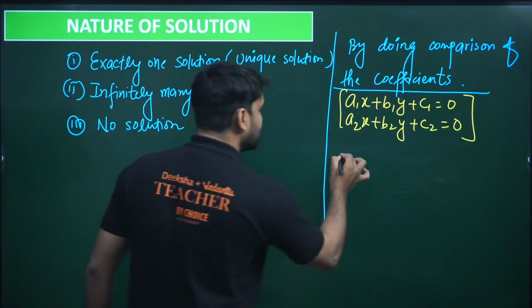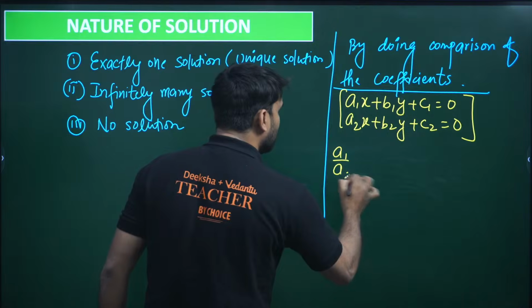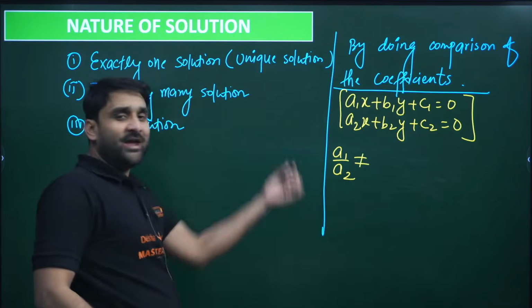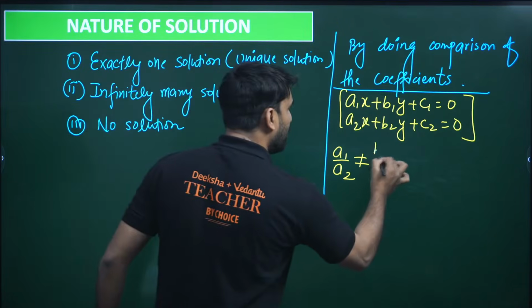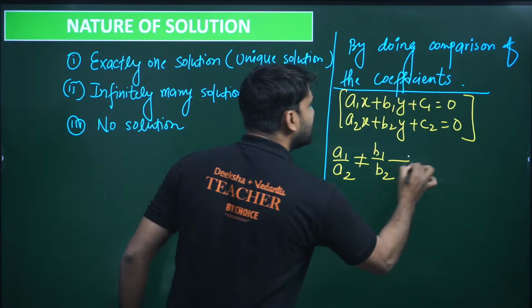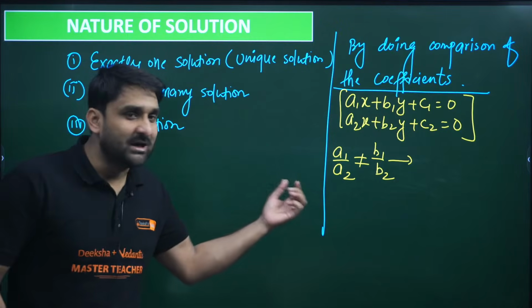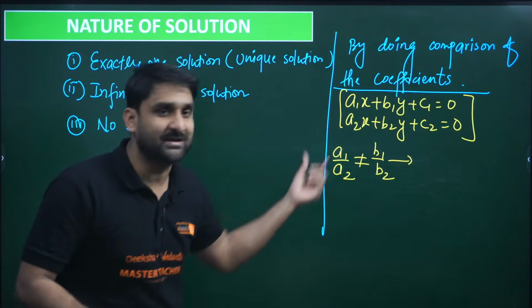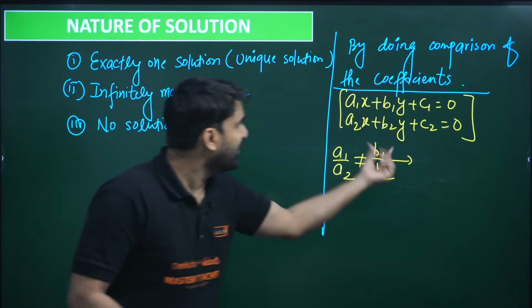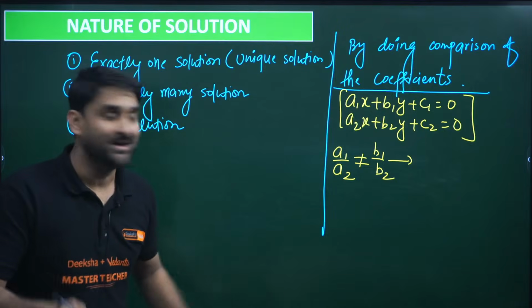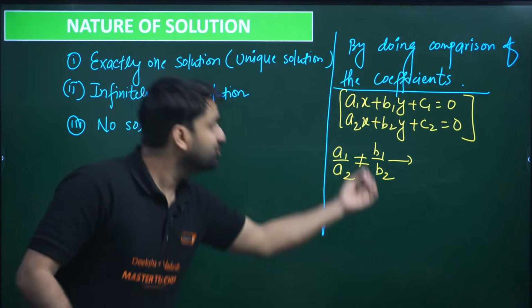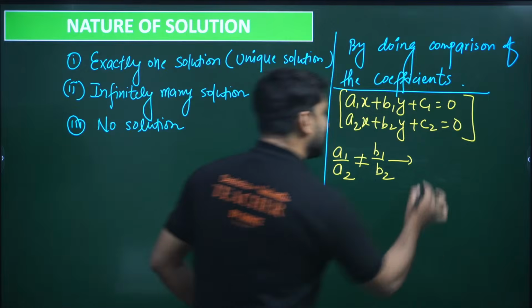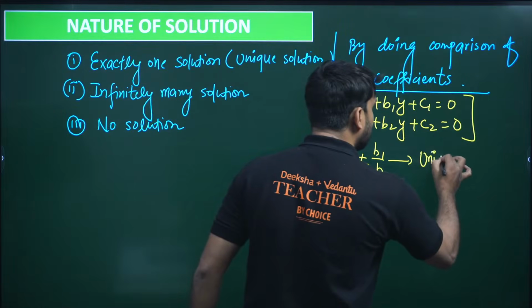Come on, do this. If the ratio a1 by a2 is not equal to b1 by b2, means the coefficient ratio of x is not equal to the coefficient ratio of y, then you can say how many solutions will be there?